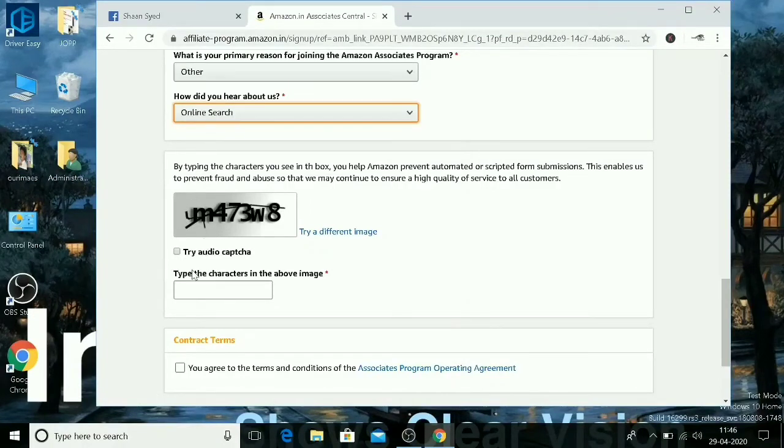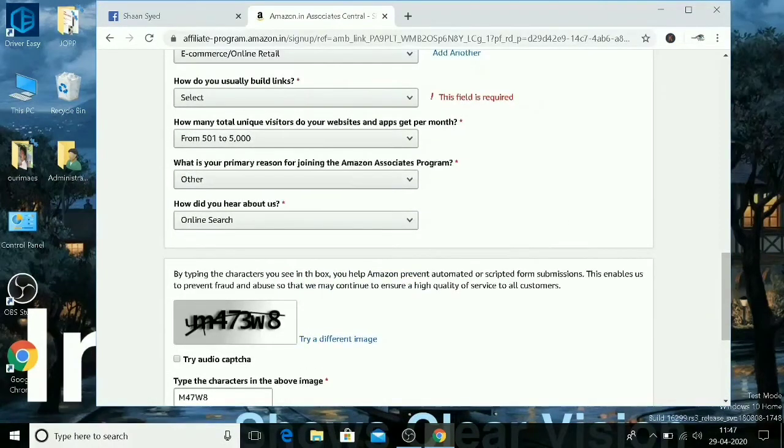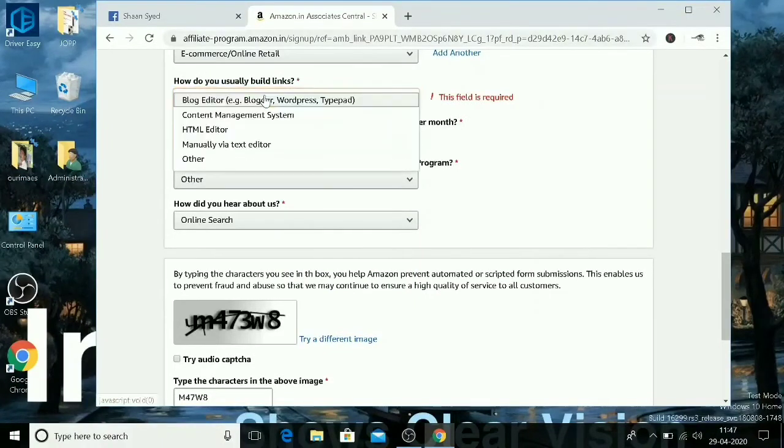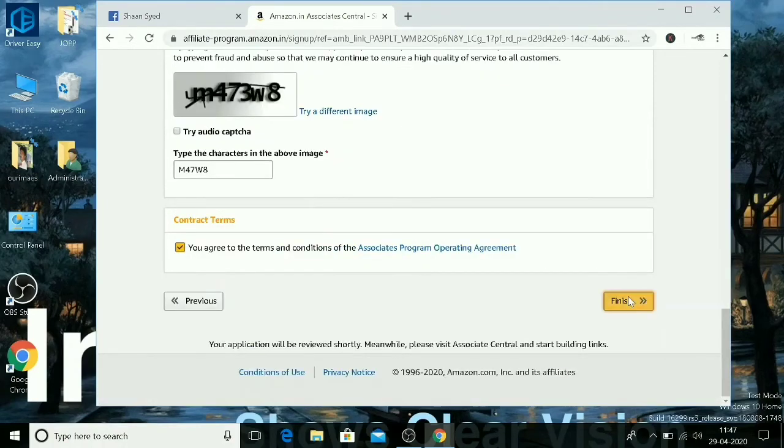Here a CAPTCHA is being shown. Type the CAPTCHA as it is shown. Tap you agree to the terms and conditions. Next, finish. How do you usually build links? I have not selected here, so select other. Finish. The CAPTCHA was typed but the detail was mistaken, so I am typing it one more time.